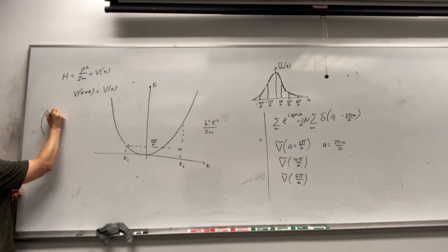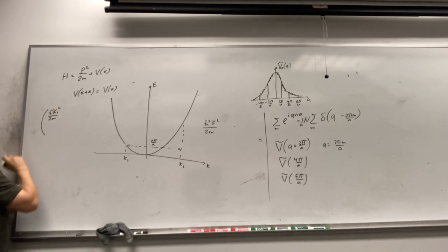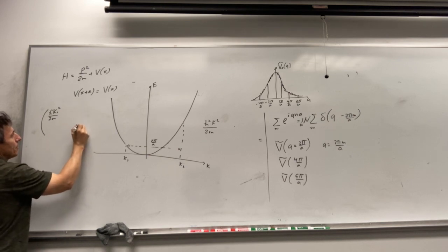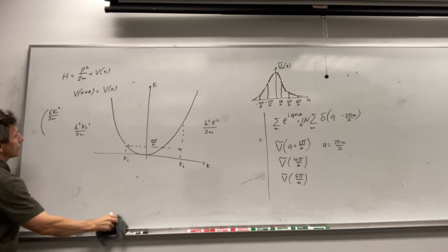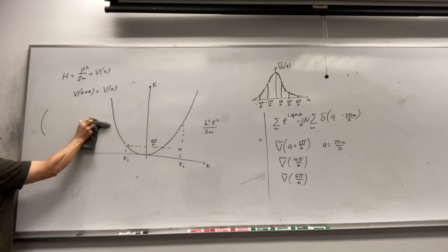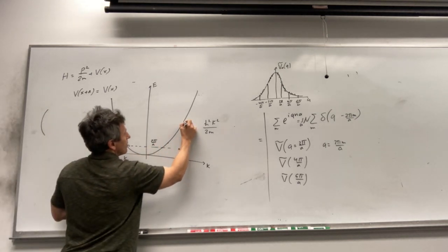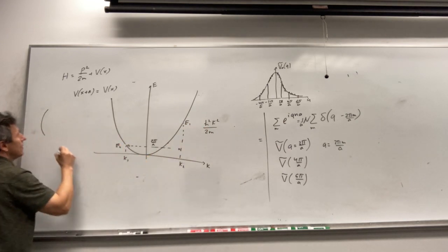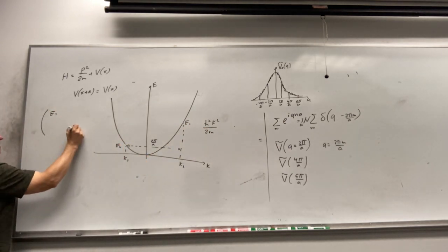The first will be the energy at k1, h squared k1 squared divided by 2m. And then we have the coupling with another state, h squared k2 squared divided by 2m. So let's call these E1, E2. The energy of this state will be E1, the energy of the other state will be E2.